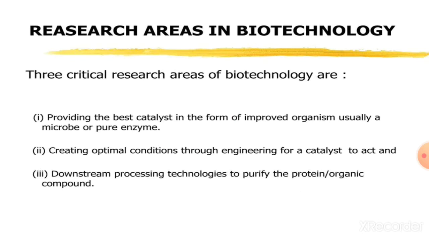So our next topic is research areas in biotechnology. In this, we are going to cover the three critical research areas of biotechnology. The three critical research areas of biotechnology are: first, providing the best catalyst in the form of an improved organism, usually a microbe or pure enzyme. Second is creating the optimal condition through engineering for a catalyst to act, and the third is downstream processing technology to purify the protein and organic compounds.